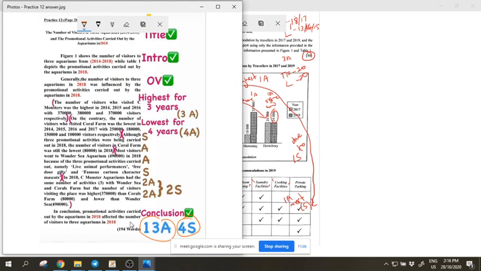I just write here. Let's say the person only got 3 analysis and 1 synthesis only. Even writing very nicely, but the whole thing has inaccurate data, missing here and there. Finally, only 3A, 1S. If that's the case, then maybe the person will get, out of 20 marks, maybe only 10 marks.